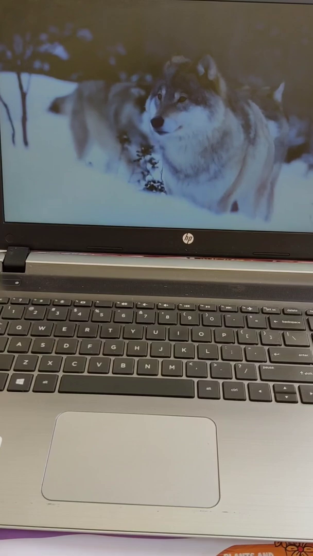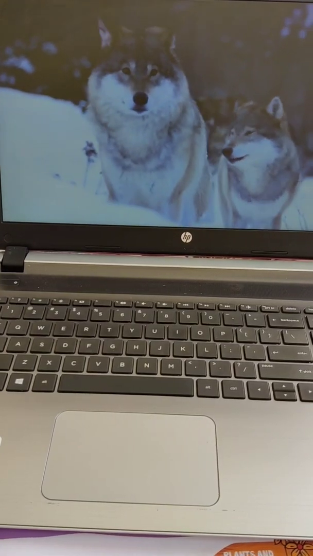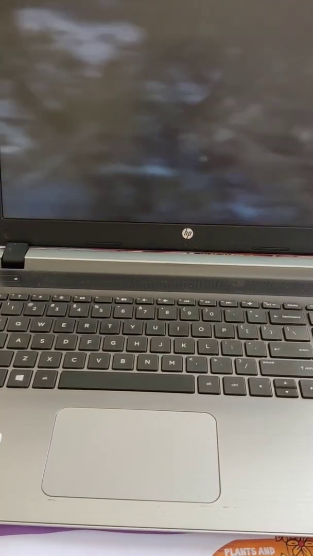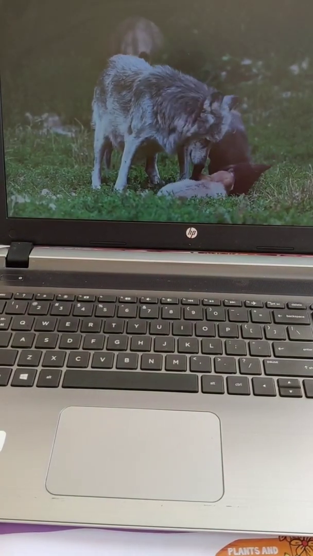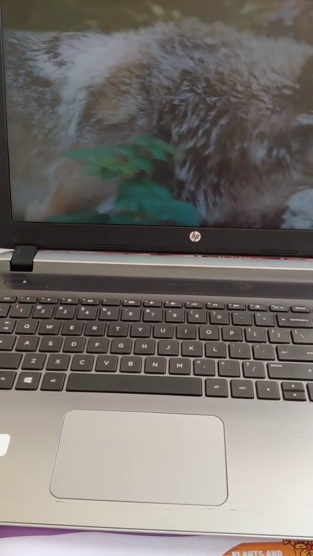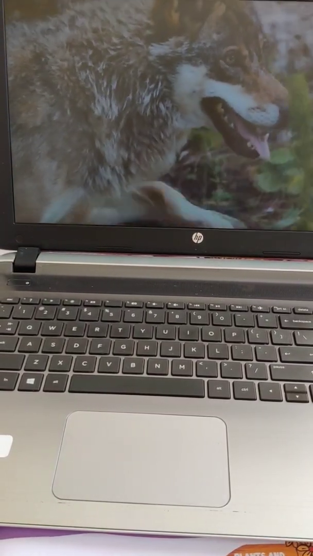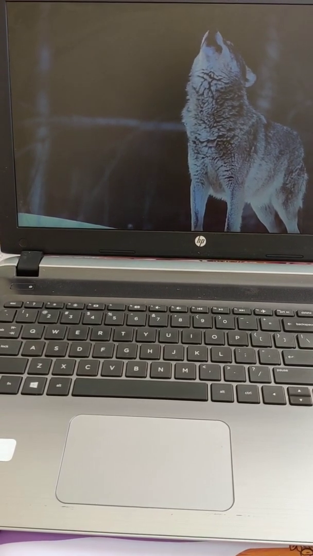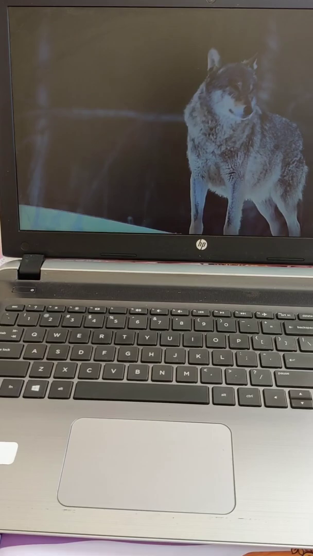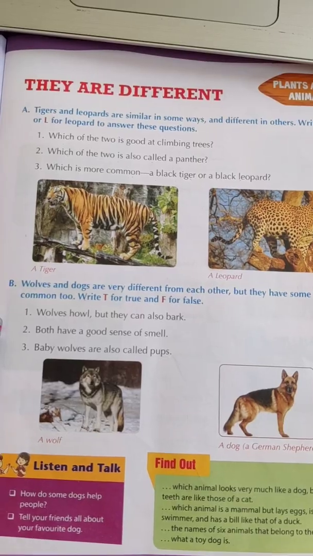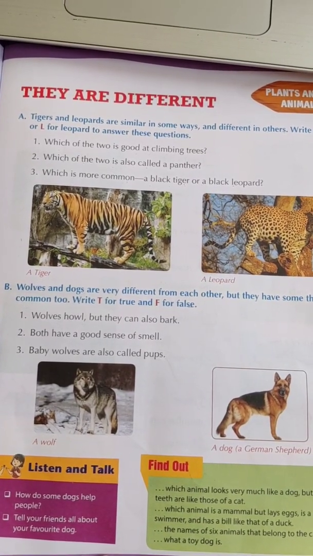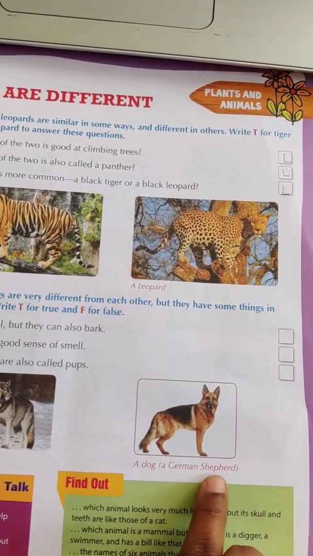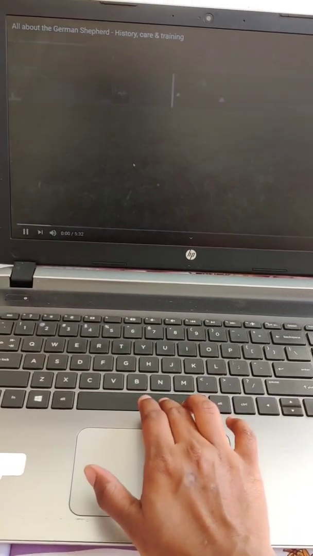The late 20th century began to bring about change for wolves. Conservation policies, efforts to educate the public, and programs that reintroduced wolves into the wild were enacted, aiding the comeback of these legendary creatures. I hope all of you nicely understood the information about the wolf. Now we will see the information about German Shepherds. So now look at here.